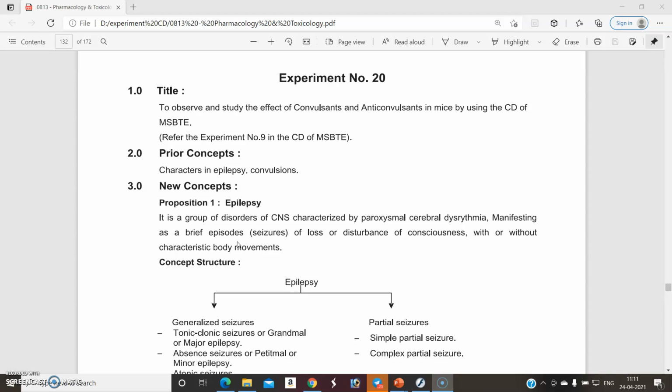So what is the title? We are checking here the convulsant and anticonvulsant effect. The animal used is mice, and after administration of the convulsant and anticonvulsant drugs, what are the effects or changes occurring in the mice? We will discuss this in this experiment.